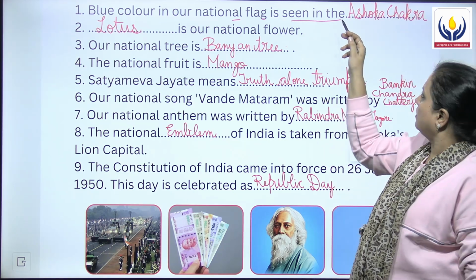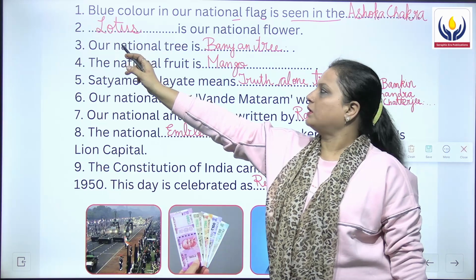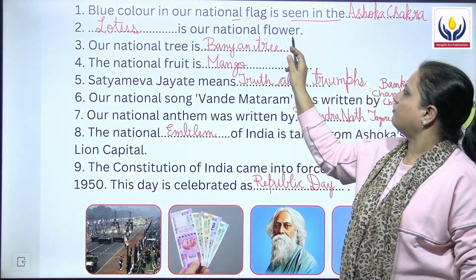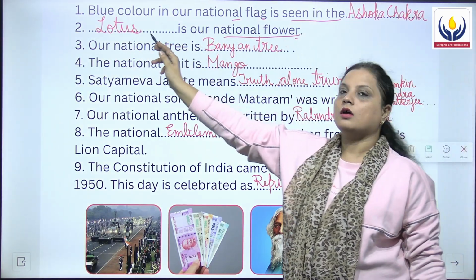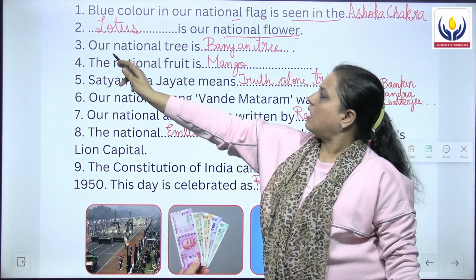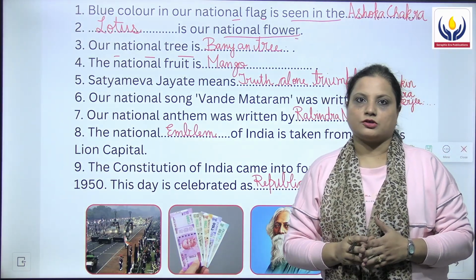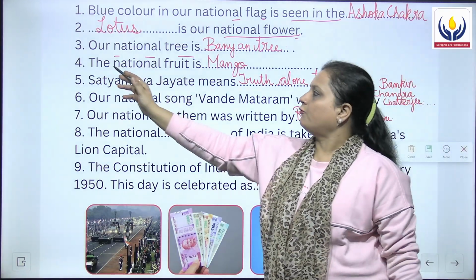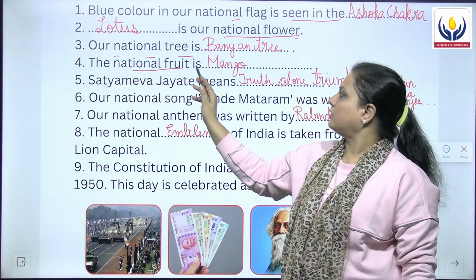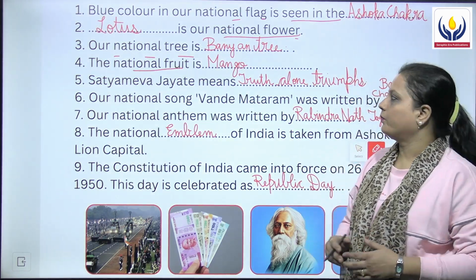It is seen in Ashoka Chakra. Then we have the second statement, dash is our national flower. So what is our national flower? Lotus. Then the third question is, our national tree is dash and banyan tree is our national tree. Then the fourth statement is, the national fruit is dash. Our national fruit is mango.